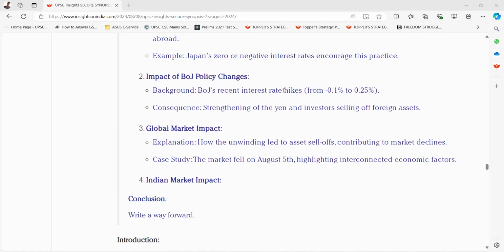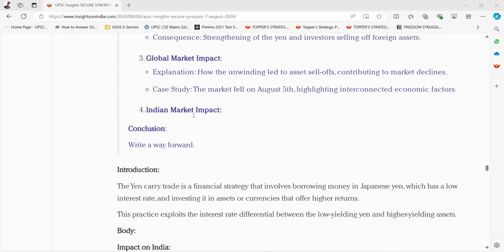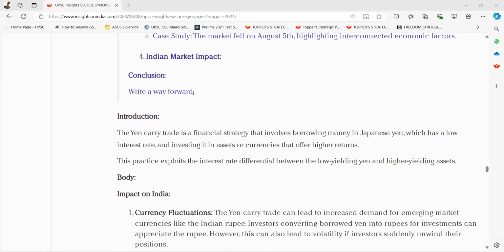Background. BOJ's recent interest rate hikes from minus 0.1% to 0.25%. Consequences. Strengthening of the yen and investors selling off foreign assets. Third one is global market impact. Explanation. How the unwinding led to asset sell-offs contributing to market declines. Case study. The market fell on August 5th, highlighting interconnected economic factors. Fourth is Indian market impact. Conclusion. Write a way forward.